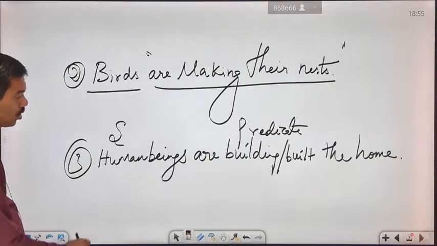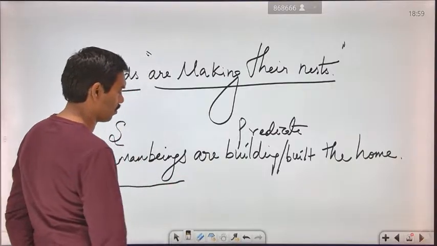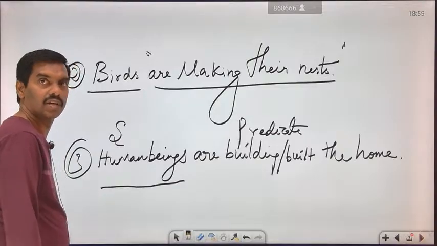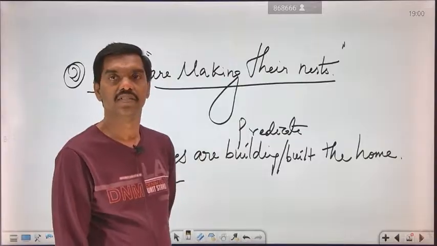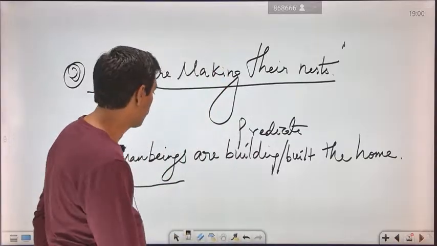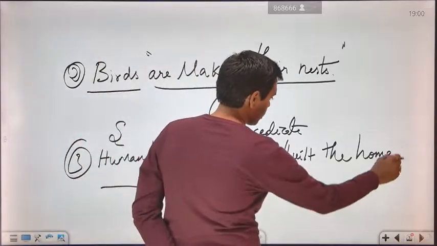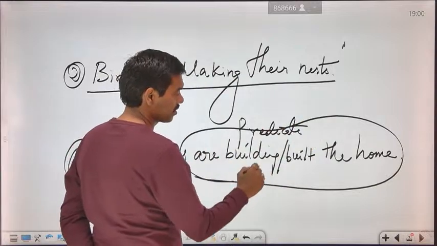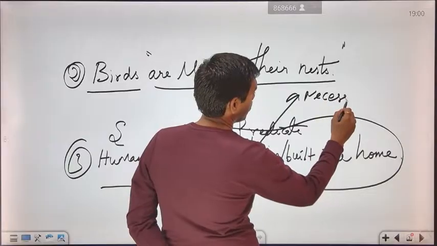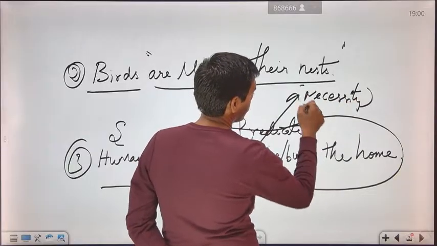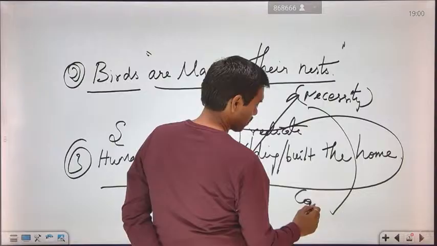So what is the subject? Subject will be represented in terms of human beings, whether it may be she or he, whatever it may be. So they are building the homes. They are going to construct the homes for their own needs. For their own necessity, they are constructing the homes.